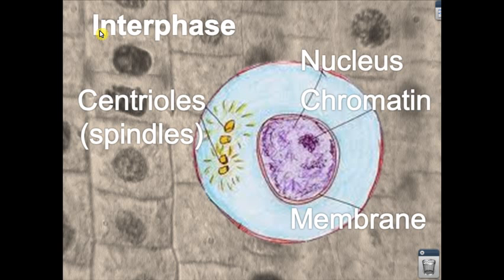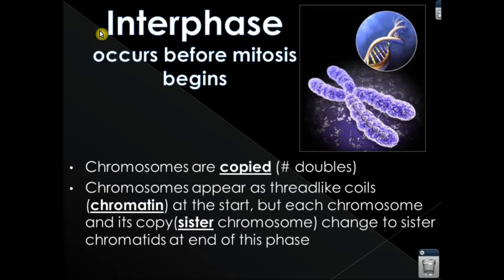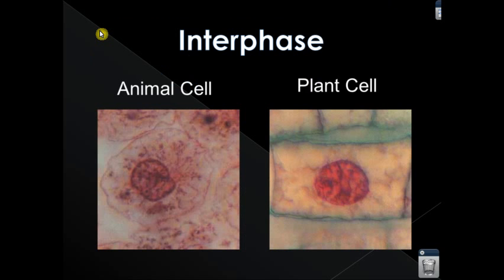Now, in interphase, we go from interphase to understanding what is happening. We see the chromosomes are copied, and they start to copy. They're not totally finished until prophase. And then we look at the DNA is making exact replicas. So each chromatid, each side of a chromosome or a paired chromosome is the exact same as the other. Now here are just 2 cells of interphase, and it's really tough to see interphase and prophase, really the first 2. It's really tough to see them at the cellular level.